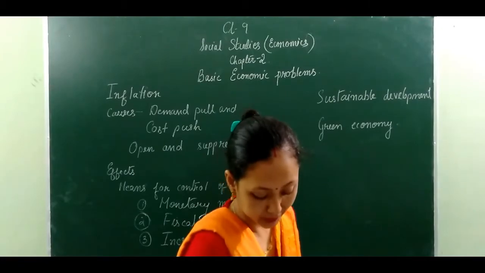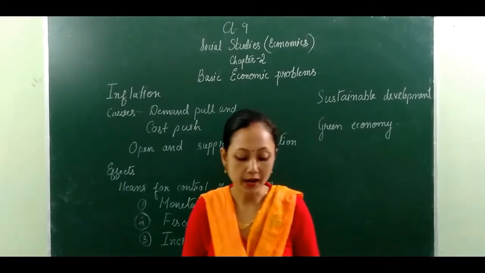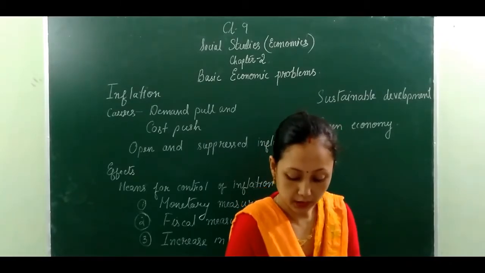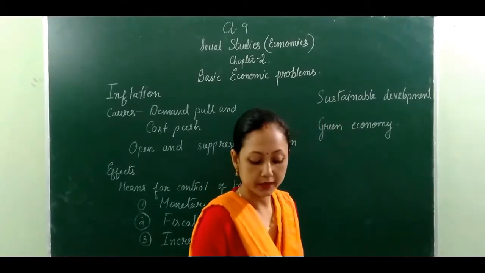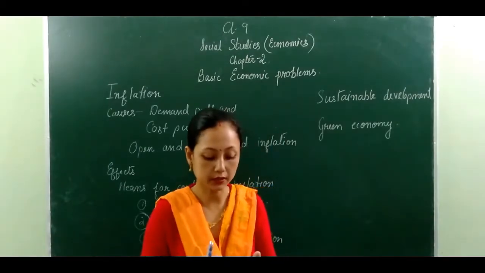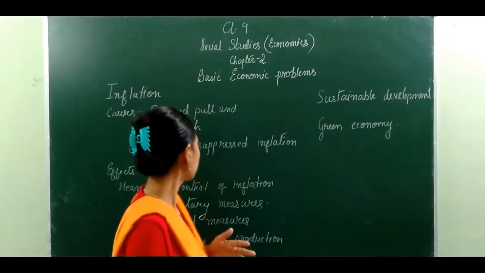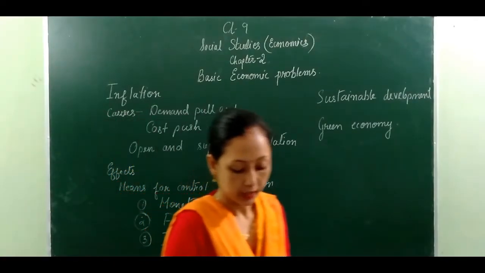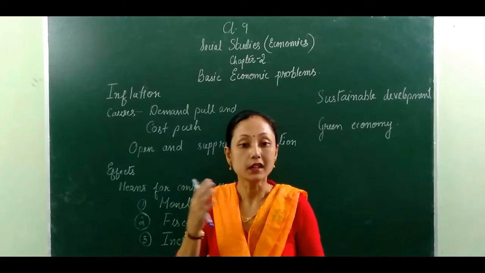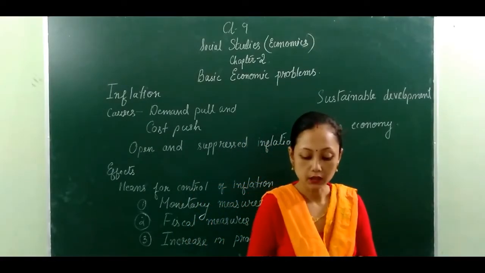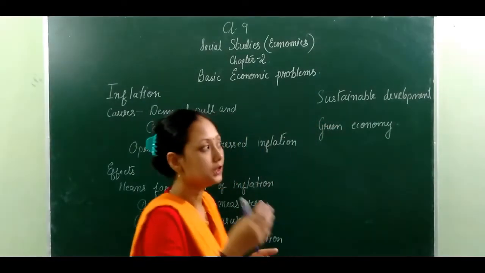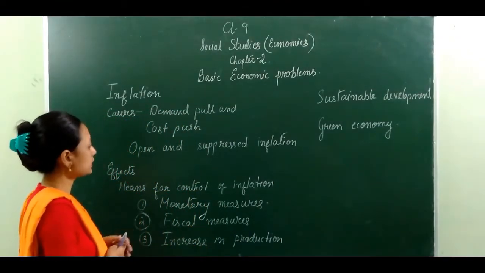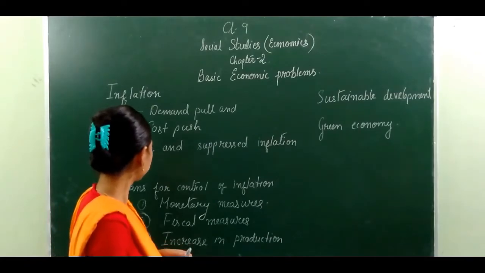Suppressed inflation means an increase in the price level that stays below the price level of open inflation. The price of things that has increased due to a decrease in the rate of production is known as suppressed inflation.